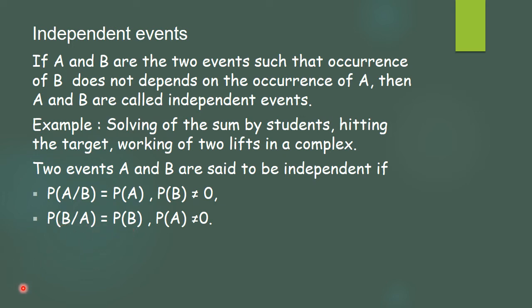Or the third criterion to check independence is that P(A intersection B) is the same as P(A) into P(B). Mainly we use this criterion to check whether the events are independent or not. And if the events are independent, we use this formula only, that is P(A intersection B) will be P(A) into P(B). So if events are independent, this will follow, or if this result is followed, that indicates that the events are independent. Now we will solve one example on this.